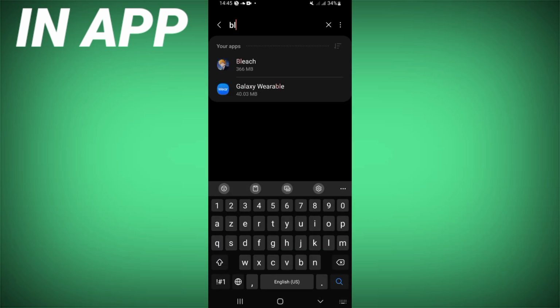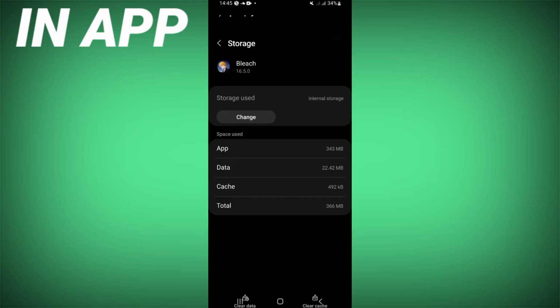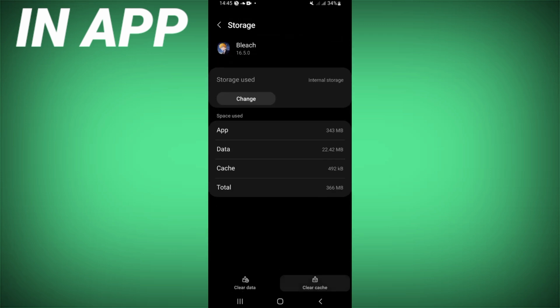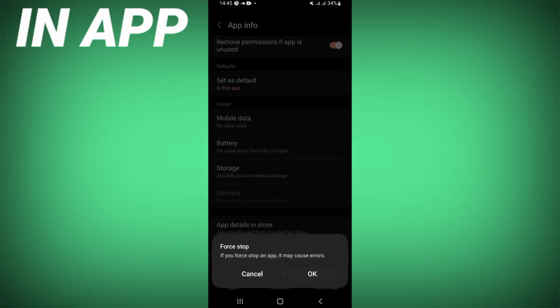and right now search for Bleach. Click on it when you will find it. Scroll here down this list. Now click storage option, click clear cache here, and after this back, click on force stop, click OK.